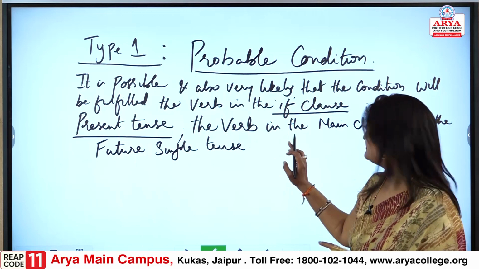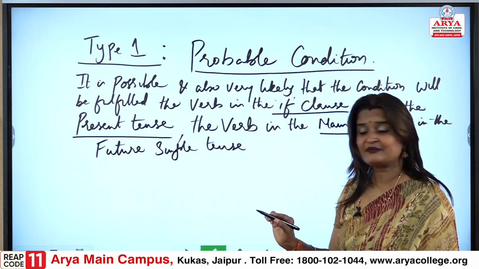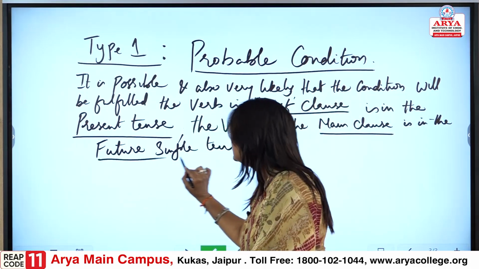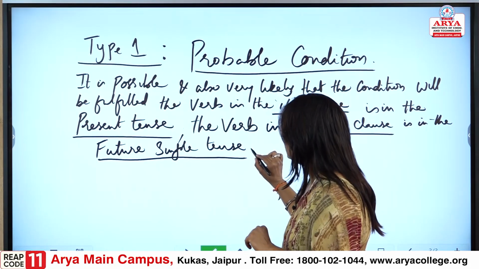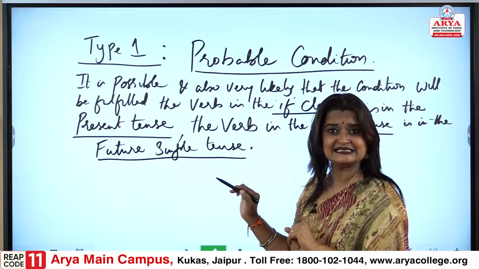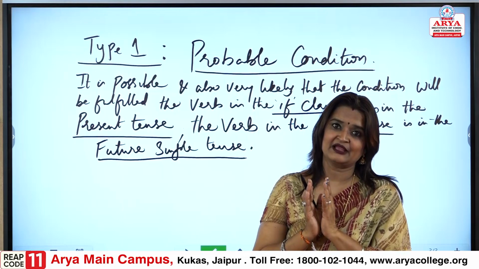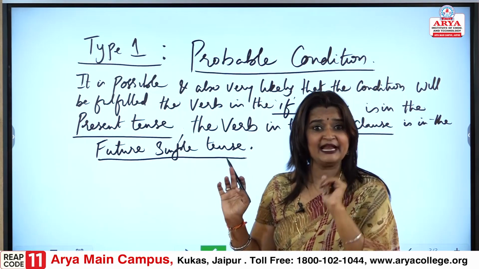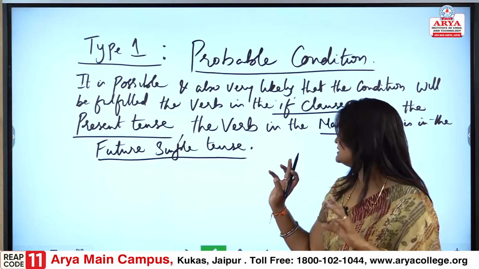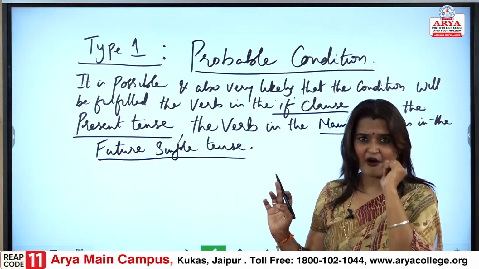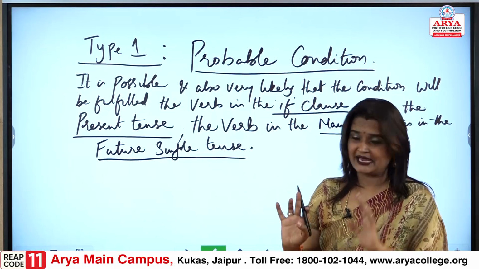And the verb in the main clause is in the future simple tense. So, the first pair is present tense and future simple tense. Please remember this. The subordinate clause is present tense and the main clause is future simple tense. This first point helps us understand the first type, the probable condition, well.